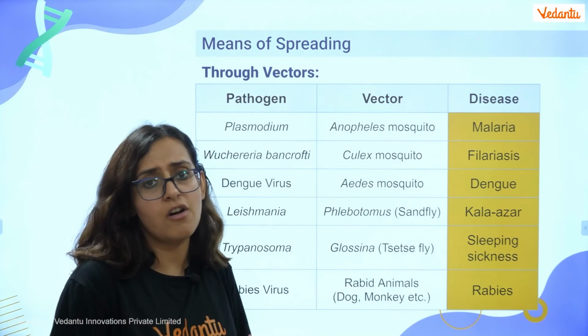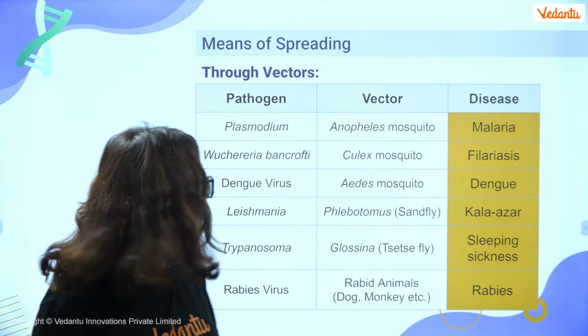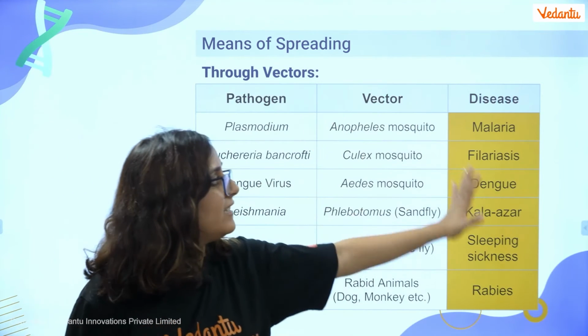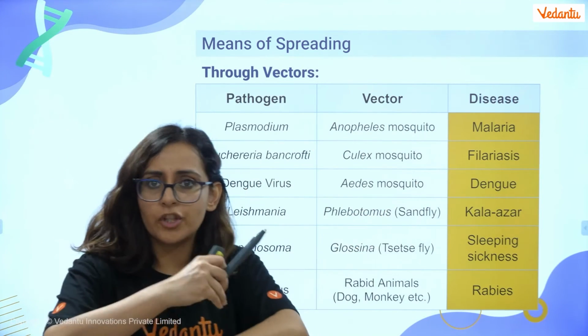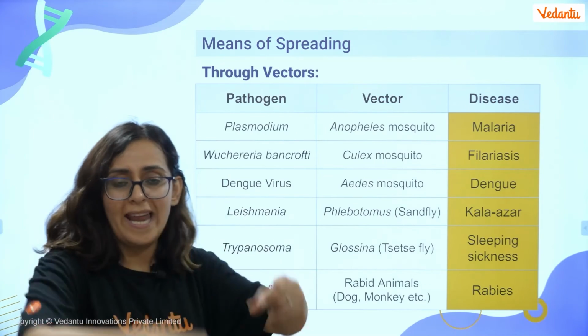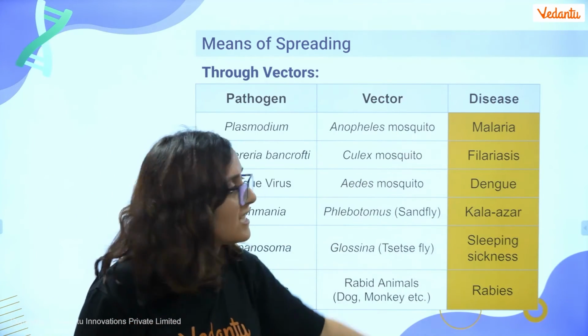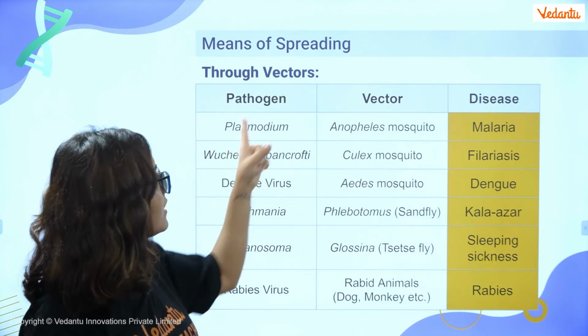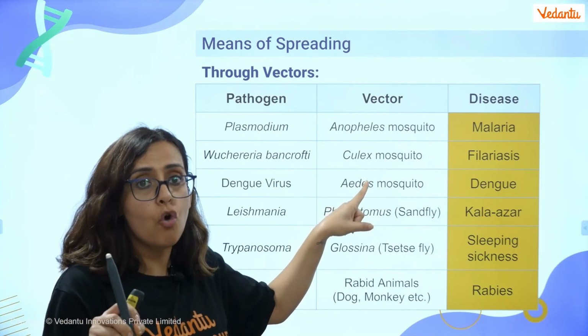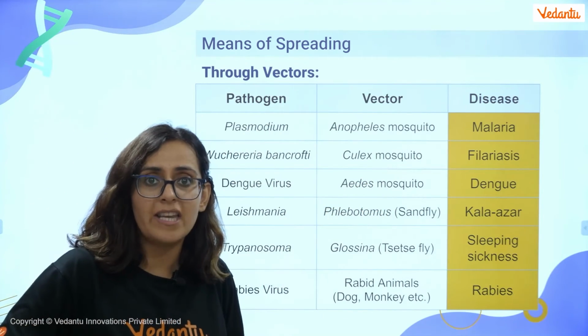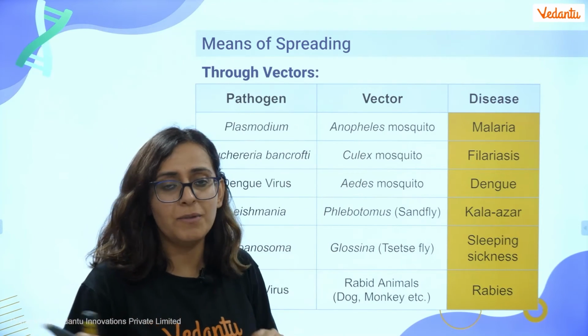Most of the carriers are your mosquitoes, right? So these are the vectors, and that's the diseases. So after the mosquito bites us, this pathogen will enter our body and will cause these diseases. So these pathogens are not harming the vector. No, they are going to harm our body, but vector is just a carrier. I hope that part is clear.